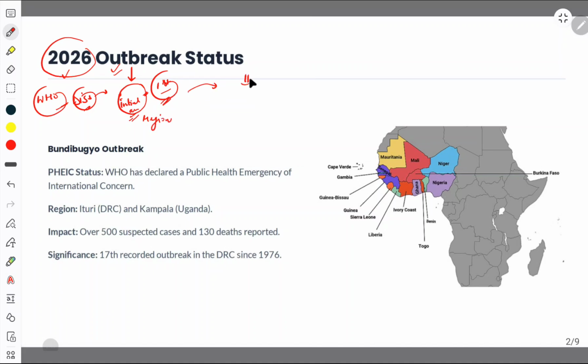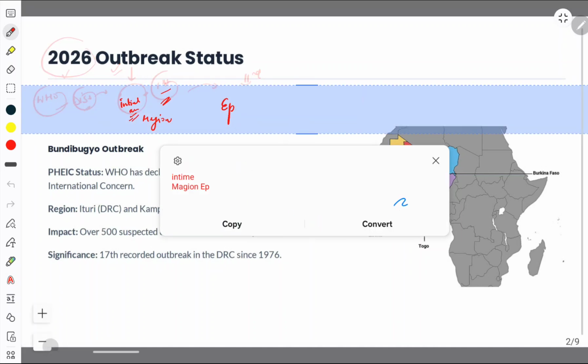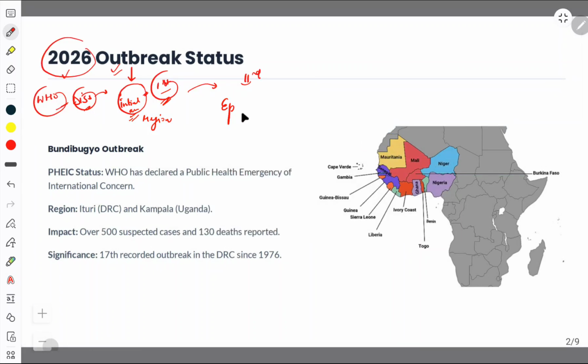After that, there is another important stage. You can call that the second stage, which is epidemic. In an epidemic, what happens? This is spread over the entire country, or a number of countries, or a bigger area.